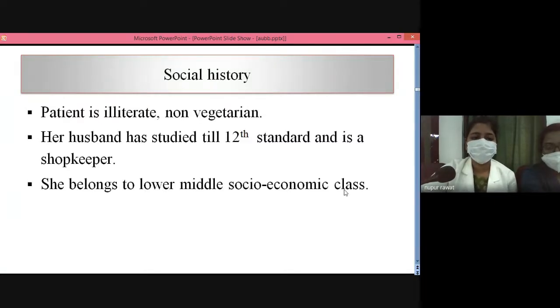Social history: patient is illiterate and is non-vegetarian. Her husband has studied until 12th standard and is a shopkeeper. So she belongs to a lower middle class socio-economic status.